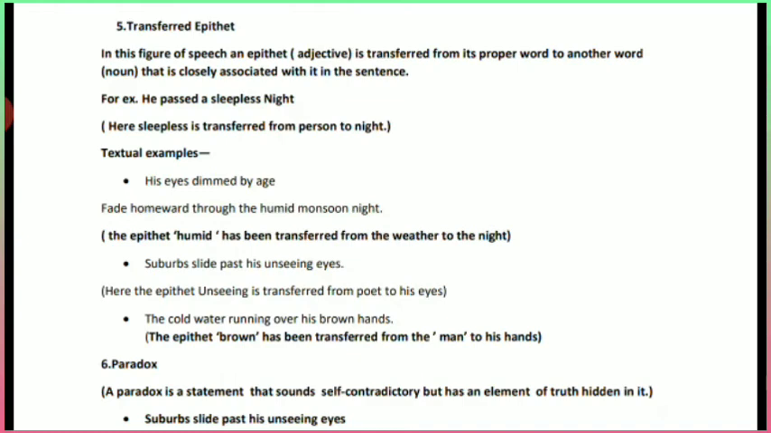The next example, suburbs slide past his unseeing eyes. Here the epithet unseeing is transferred from the poet to his eyes. So here whose eyes? Poet's eyes. So that word unseeing is transferred from poet to his eyes. It is actually used for the poet, but it is associated with the word eyes, and that's why it's a transferred epithet. The cold water running over his brown hands. Here the epithet brown has been transferred from the man to his hand. That word brown is used for the man, but it is transferred to his hand.